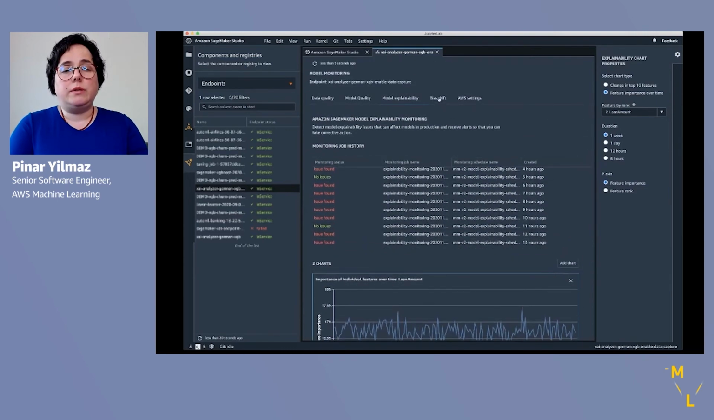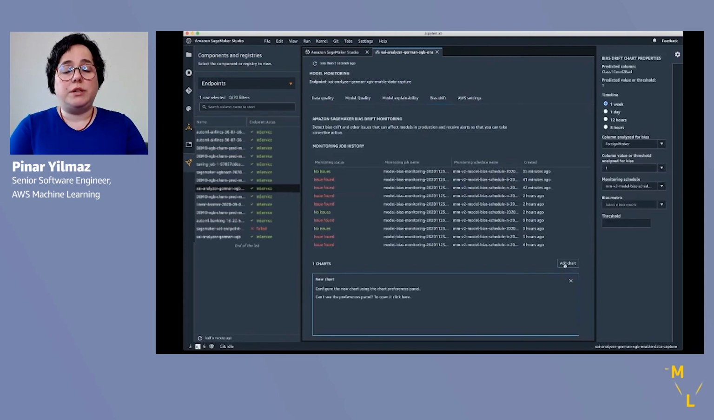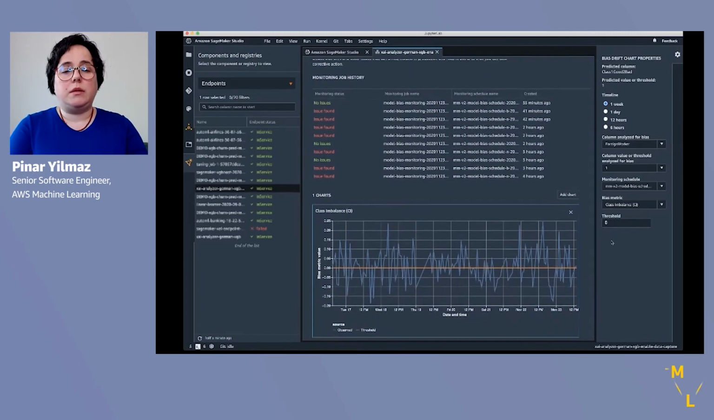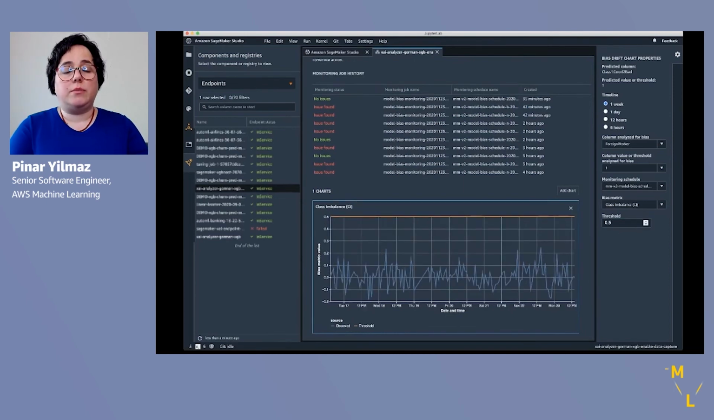Similarly, when we go to the bias section, we see the bias metrics computed over time. And if the metrics also change widely or cross thresholds, these will be indicated as issue found in the monitoring status. And we can also plot different metrics and see how they change over time. And the idea here is that they should not be varying wildly, and they should remain under thresholds predefined as part of the monitoring configuration, so that we can rest assured that the model is not crossing the bias thresholds that we set it up for.